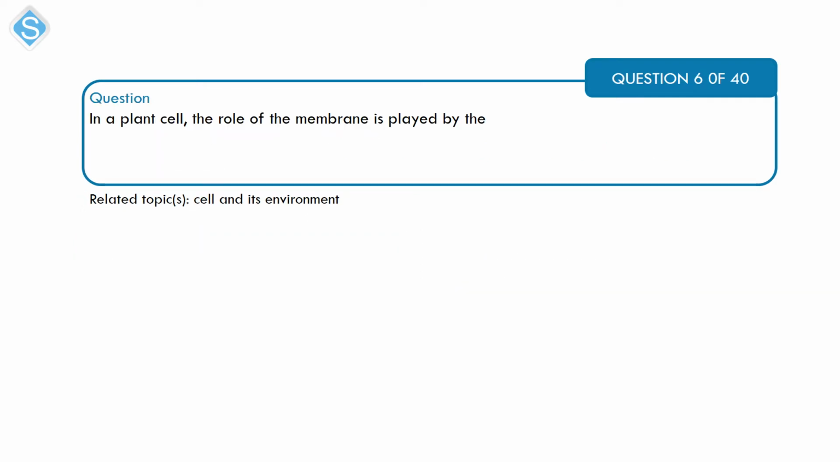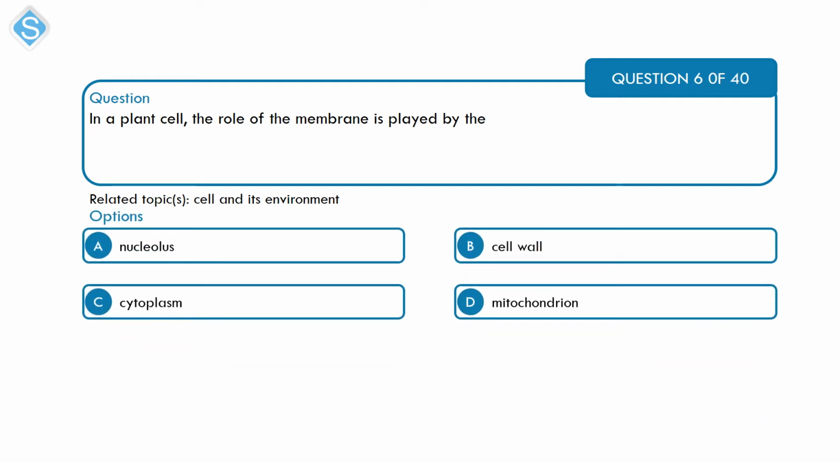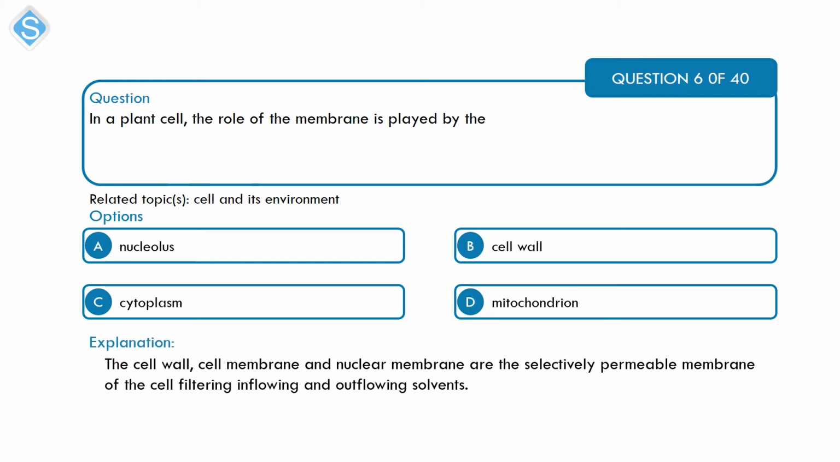Next is a question on cell and its environment. In a plant cell, the role of the membrane is played by A. nucleolus, B. cell wall, C. cytoplasm, and D. mitochondria. All right, so the main membranes that we have in cells are the cell wall, the cell membrane, and the nuclear membrane. And B, of course, is the correct option.